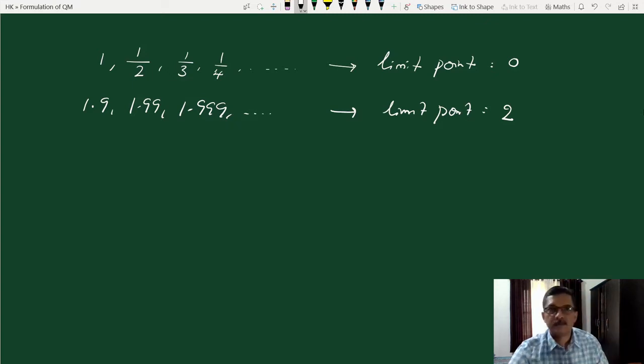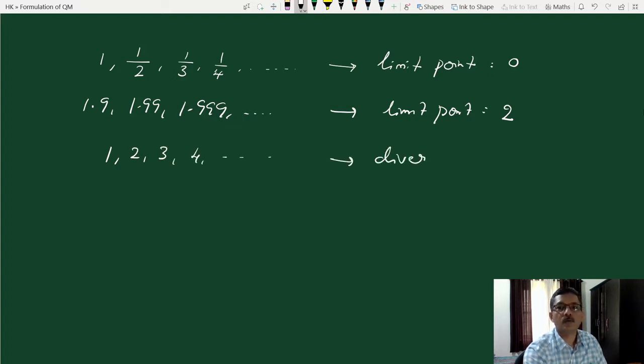If all the elements in this sequence and the limit point also belong to the same space, then it's called a complete vector space. That is the idea. Now let's consider a counter example. What is a divergent sequence? For example, the integer sequence 1, 2, 3, 4, etc. This is a divergent sequence. It's not a Cauchy sequence.